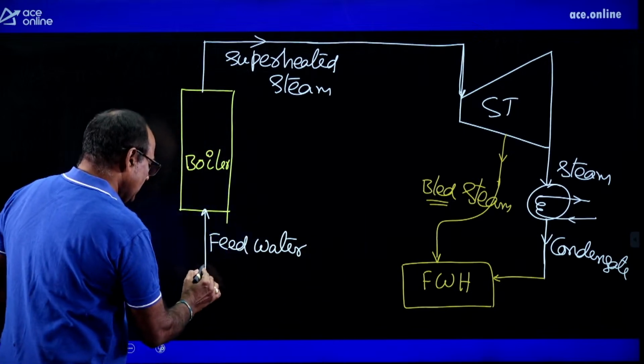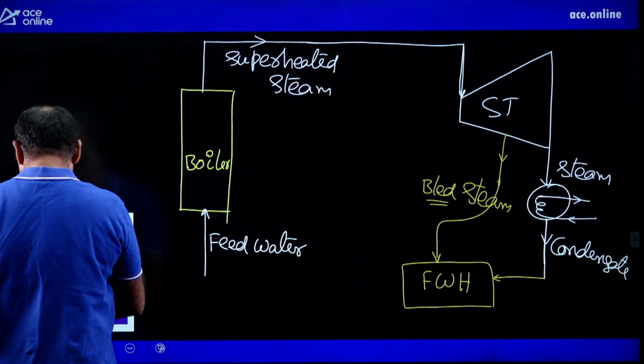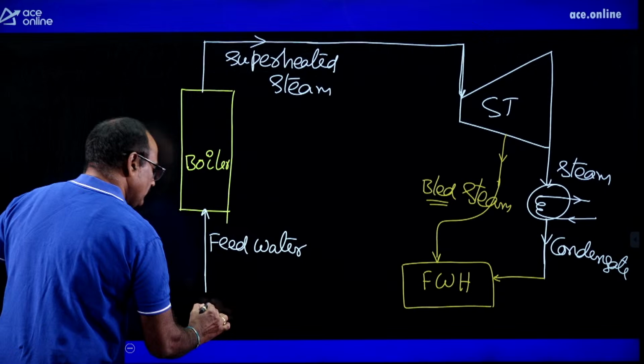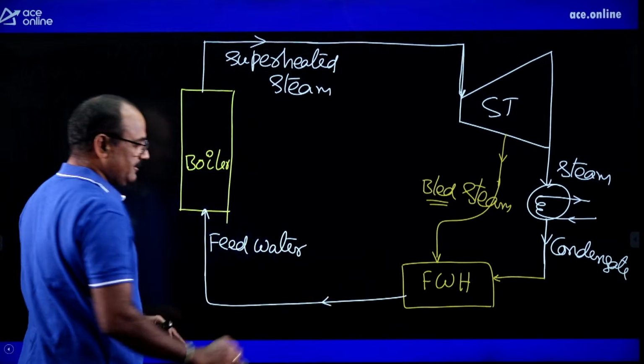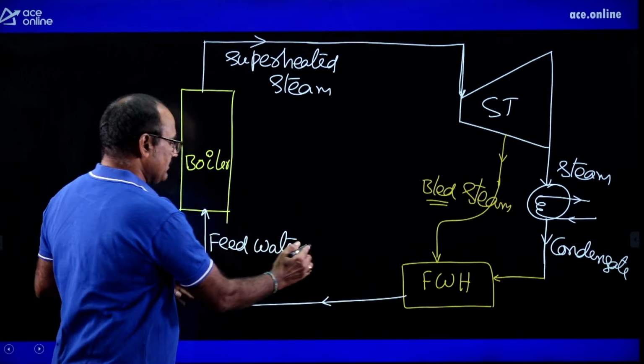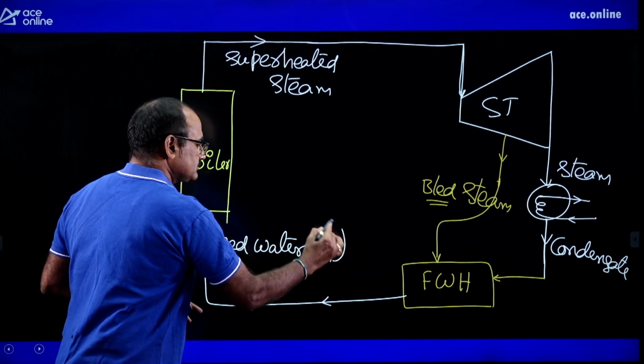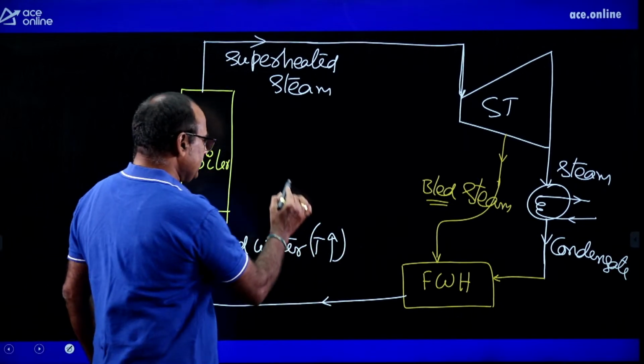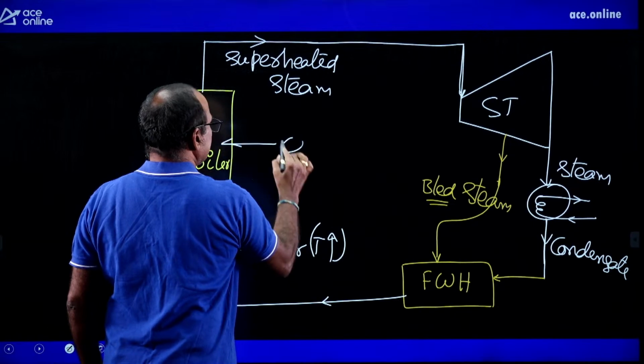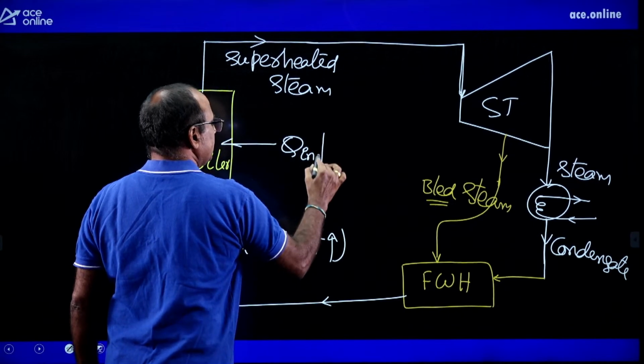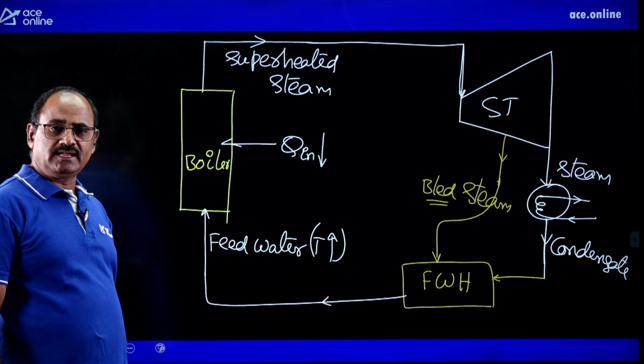The same condensate at the inlet of the boiler is called feed water. With this arrangement, the feed water temperature is going to increase. Once the feed water temperature increases, the heat input to the boiler decreases. Therefore, thermal efficiency increases.